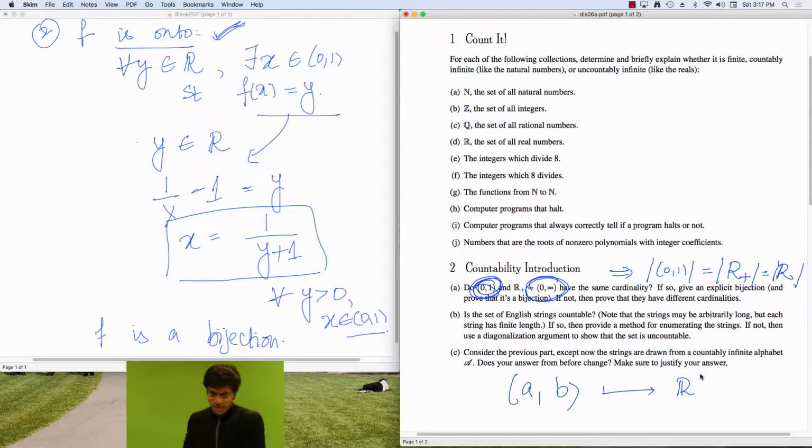And intuitively, what you're going to do to make this bijection, I'll leave out the algebra, is you take a to b and you shift it to the origin. So you shift it so that now it's around 0. And in the same way that we did here, you map this portion onto the positive reals, and you map this portion onto the negative reals, right? So I'll leave that as an exercise.